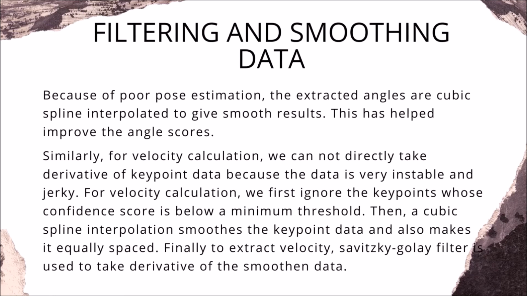Then a cubic spline interpolation smoothes the key point data and also makes it equally spaced, because after we remove the key points based on the minimum confidence score threshold, the data doesn't remain equally spaced. And because we are using the Savitzky-Golay filter to take the derivative of the key point data, it is important that the data is equally spaced. So we first spline interpolate it and then we extract the velocity using the derivative functionality in the Savitzky-Golay filter. We're using the Savitzky-Golay filter because it is normally used to smoothen the data without distorting the signal tendency.